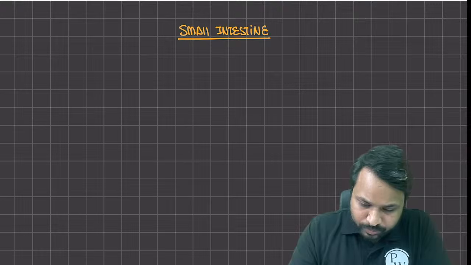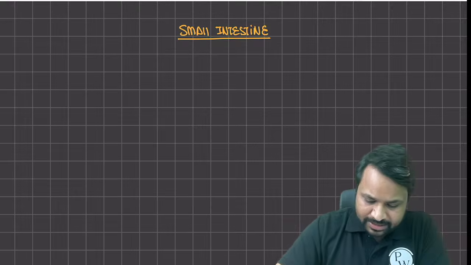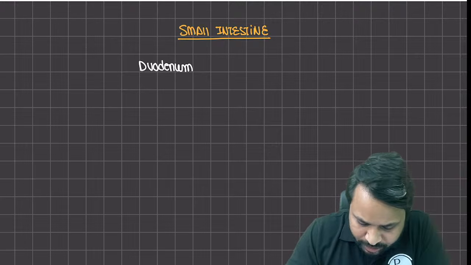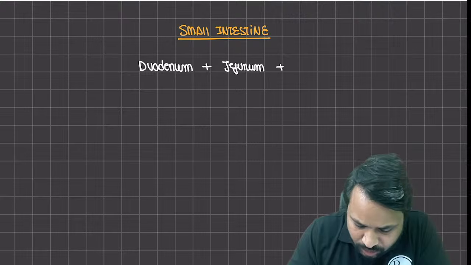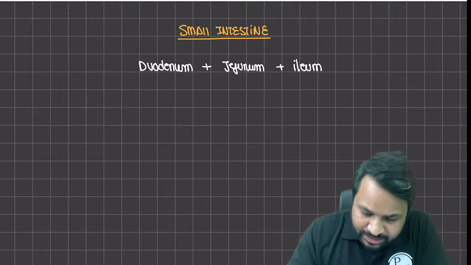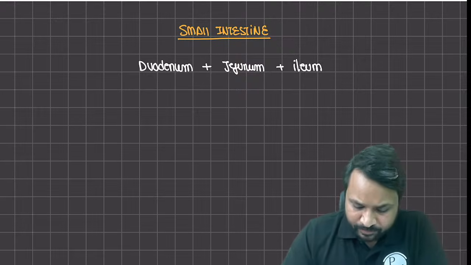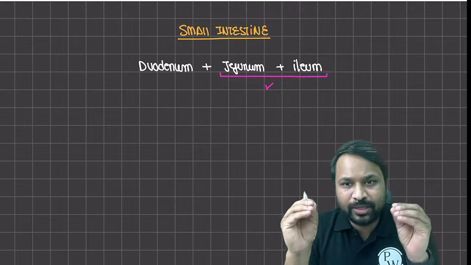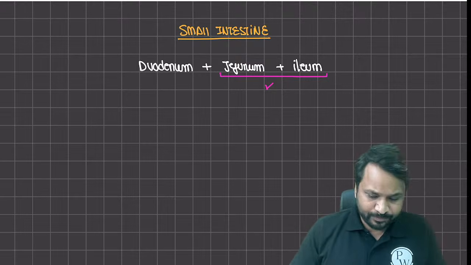ठीक है. तो when we talk about small intestine, the small intestine predominantly consists of your duodenum, your jejunum, and your ileum. Duodenum is fairly considered to be a part of the proximal intestine, so we're going to leave it behind. We will be considering our core small intestine as your jejunum and ileum, and this is going to be our major part for discussion as well. ठीक है.